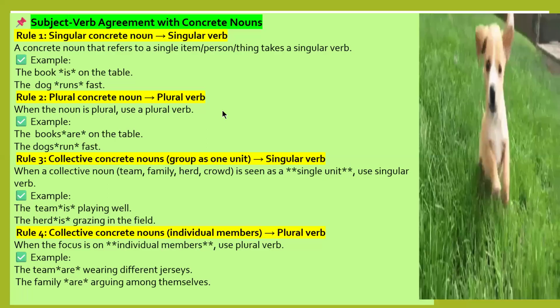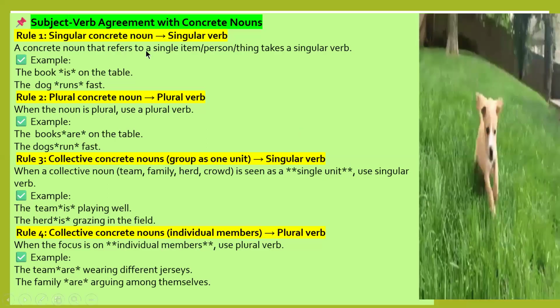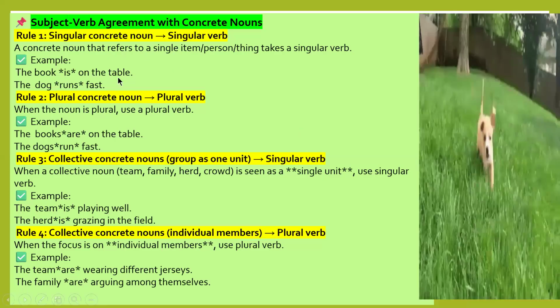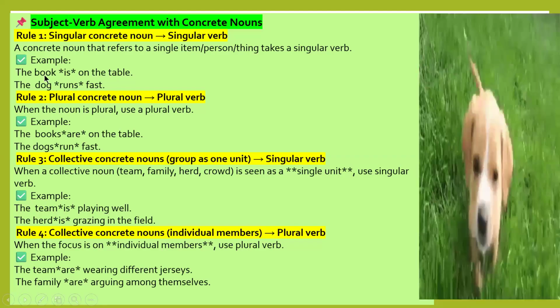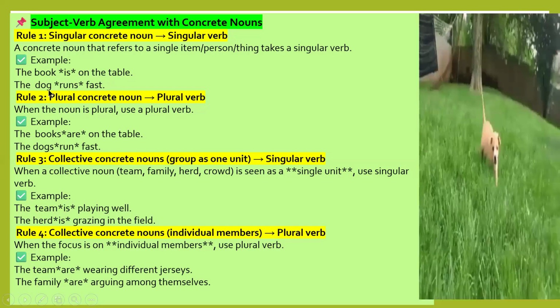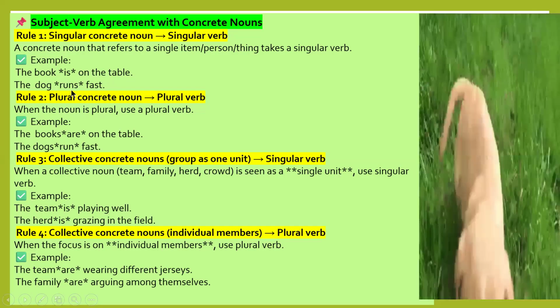Subject-verb agreement with concrete nouns. Rule 1: a singular concrete noun takes a singular verb. The book is on the table. The dog runs fast. Book is a singular subject, so is is a singular verb. Dog is a singular subject, runs is a singular verb.